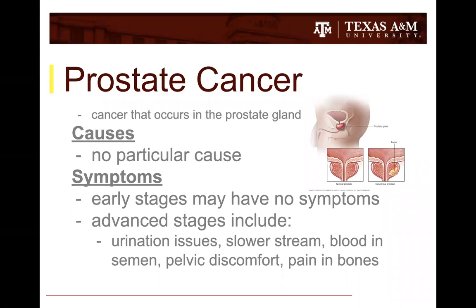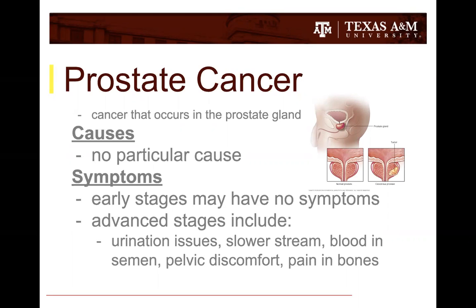Prostate cancer is a cancer that occurs in the prostate gland. The main function of the prostate gland is to create semen and transport sperm, but in this particular case, the cell grows uncontrollably and develops into cancer. It is one of the most common types of cancer in men, but there are occasions where the cell will grow slowly and will not cause any trouble. There hasn't been a specific cause found for prostate cancer, but we know that cancer develops when a cell is abnormal and begins to grow and multiply uncontrollably. The abnormal cell outlives the regular cell and accumulates multiple cells to form a tumor that takes over the area.